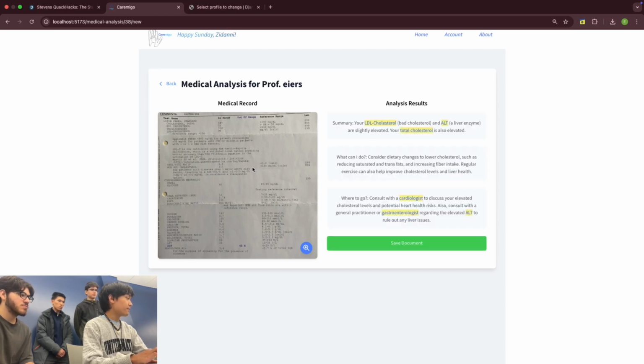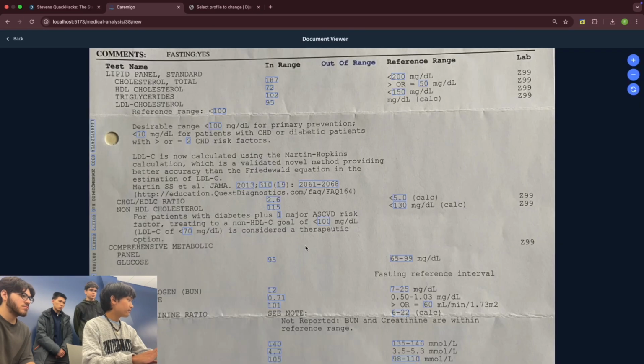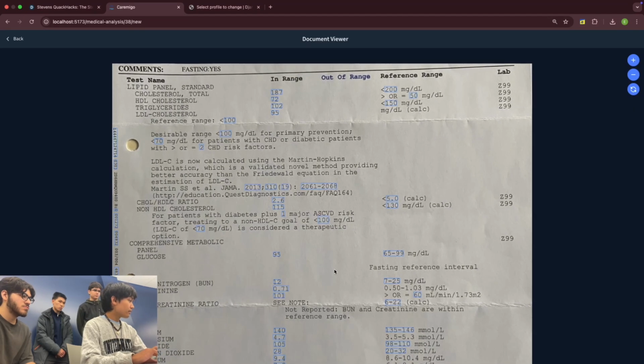So right now we can see the medical record and the analysis results. The first thing I see is that some of these values are highlighted, but first let's get into looking at the image. So in order to interpret these values that we'd see, we can notice that some of these values are in range, some of them are out of range. Let's see what glucose being in range means for our body.